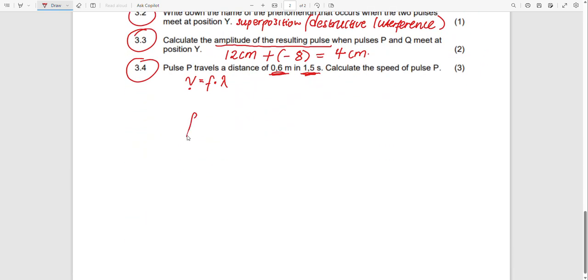So let us go. The frequency is equal to 1 over time. We are given the time, so we say 1 over 1.5. Let us use our calculator.